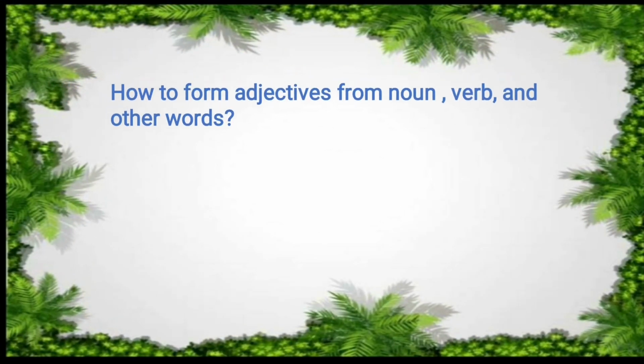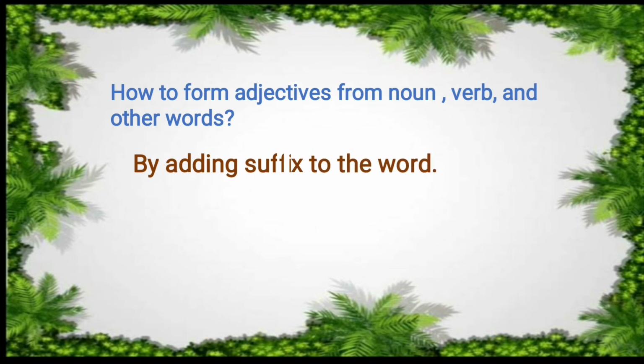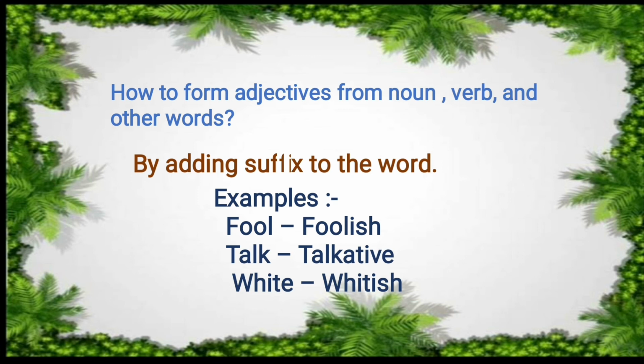How to form adjectives from a noun, verb or any other word? By adding suffixes to the word, or else by adding some other word, we can form adjectives from the particular words. It may be a noun, verb or any other word. For example: fool, we added the suffix ish and it became foolish. Talk, talkative. White, whitish.